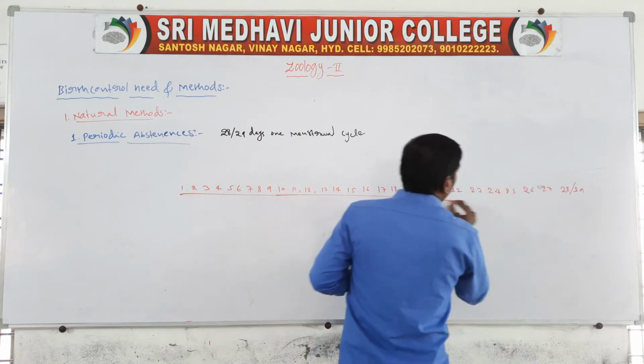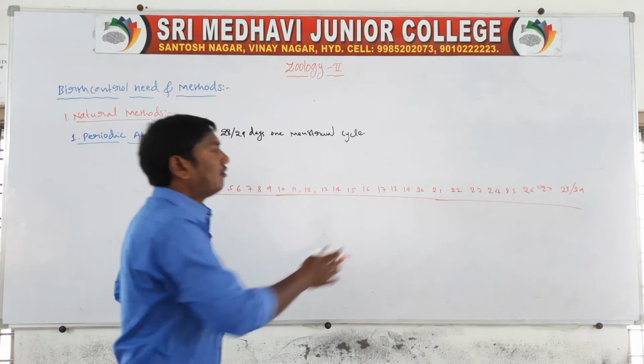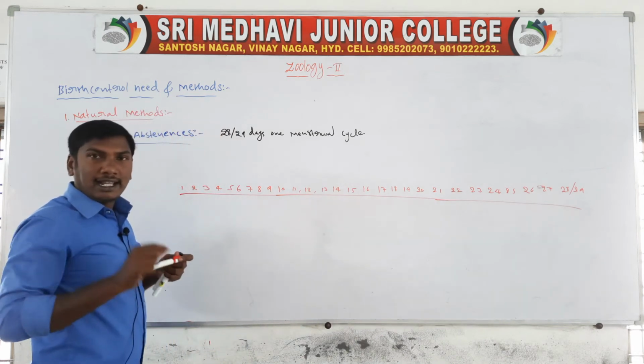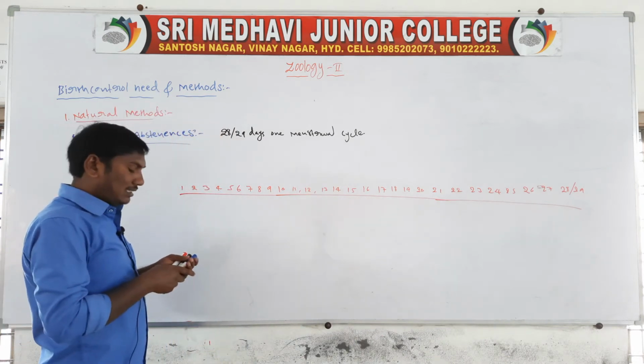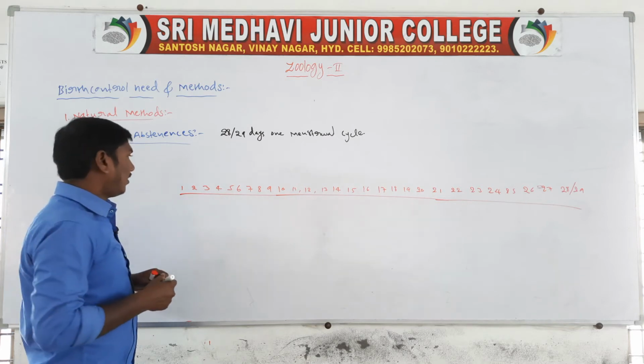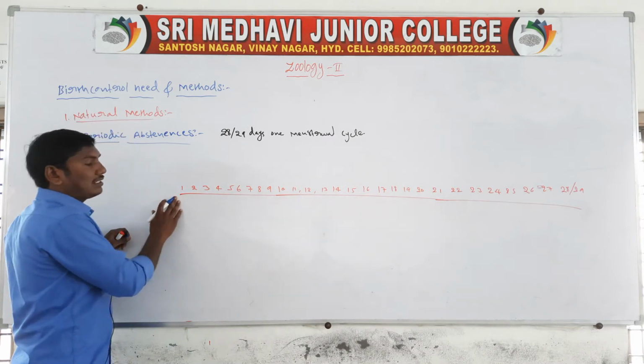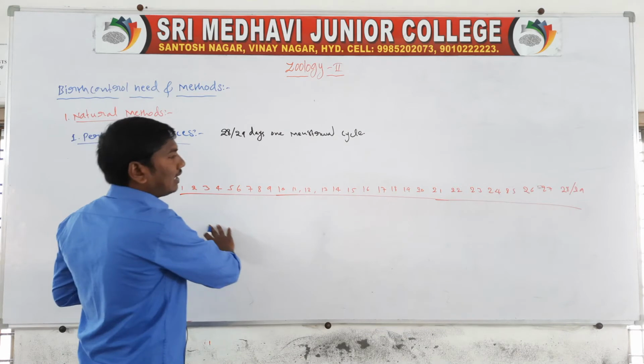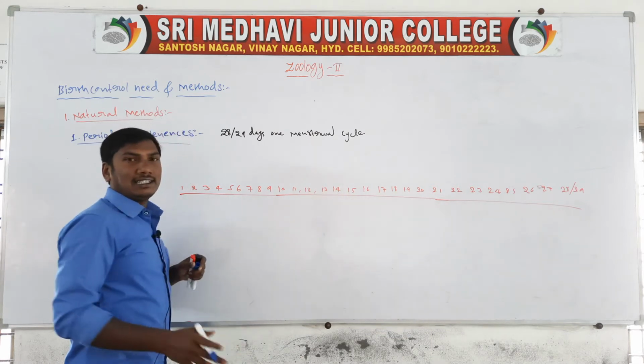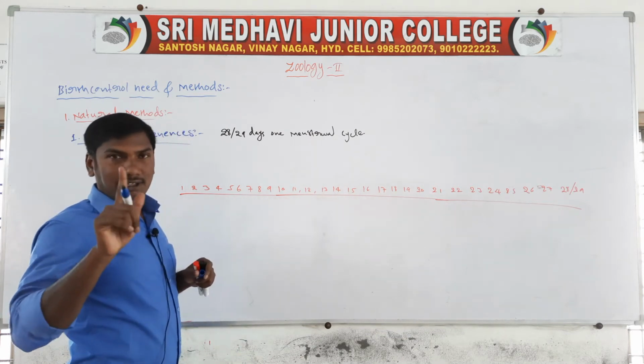This is one menstrual cycle of one healthy female. The menstrual cycle starts from the first day and completes the 28 or 29 days.